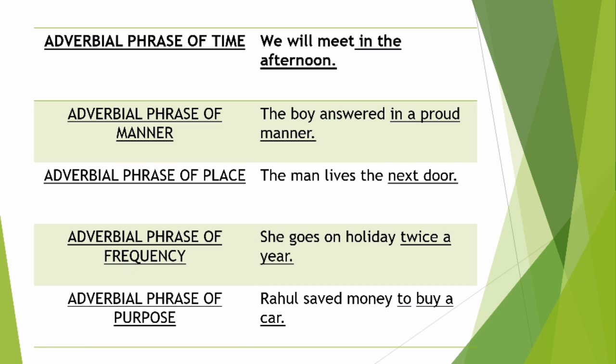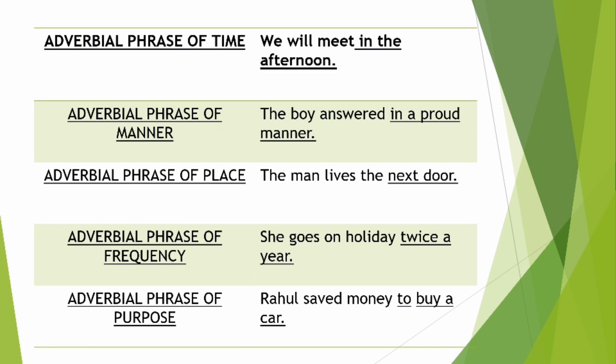So to buy a car is the purpose of saving money. Okay, क्या reason था save करने का? Because he wanted to buy a car. Got it? So it's an adverbial phrase of purpose because first of all, it is performing the function of an adverb. Secondly, it's a phrase.